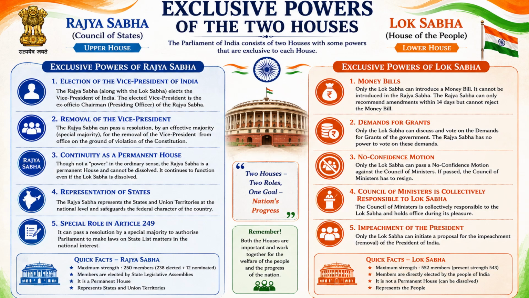For Lok Sabha, they also have a few exclusive powers. First is the money bill and demand for grants. Something related to money, which is collected from the whole country, the power can only stay with the Lok Sabha. They discuss the money bill and the grants. Then the no confidence motion. Since Rajya Sabha is a permanent house, there can never be a no confidence motion. The only place where we have the no confidence motion is the Lok Sabha.